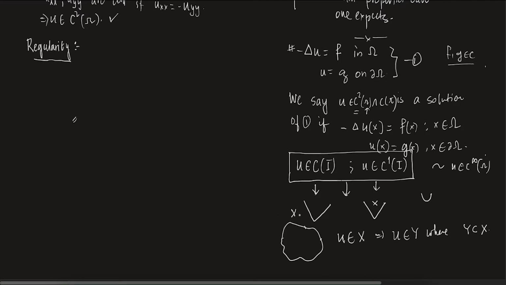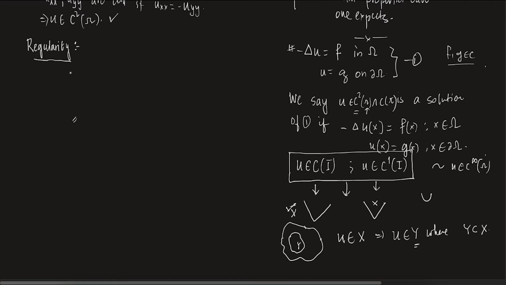Now, once you have found it in a bigger set, the question is: is it also in the smaller set? The smaller set is the most exclusive set, right? We also want it to be in a smaller set so that it enjoys much more properties. So first you show that it holds for a bigger set, and then you show that if it works for the bigger set, does it work for a smaller set also, which is contained in the bigger set? Because you understand, the smaller set is much more exclusive. It enjoys much more properties.